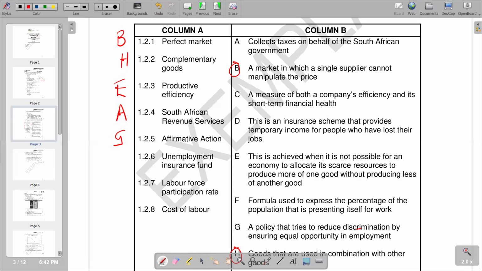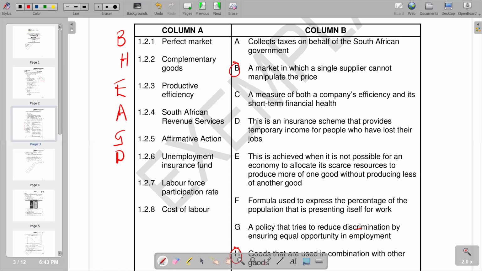Maybe the contributor has died, so it means that the dependents can also benefit. So that's the explanation. Going to column B to see any match of unemployment insurance funds. We go down trying to see. Let's go to D. This is an insurance scheme that provides temporary income for people who have lost their jobs, which is very correct, D. 1.2.7 labor force participation rate.